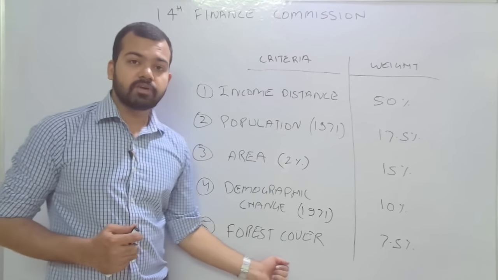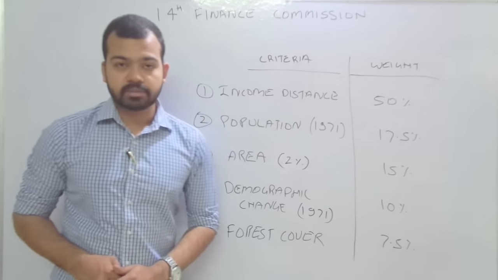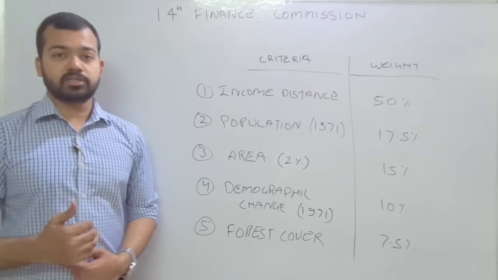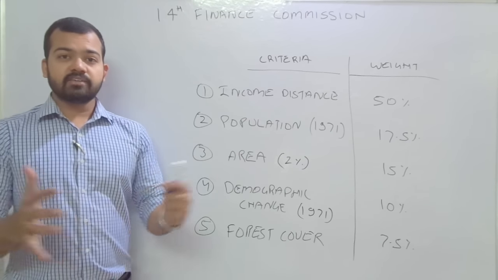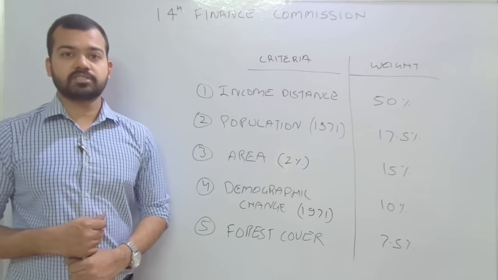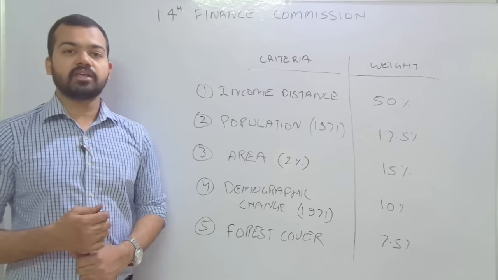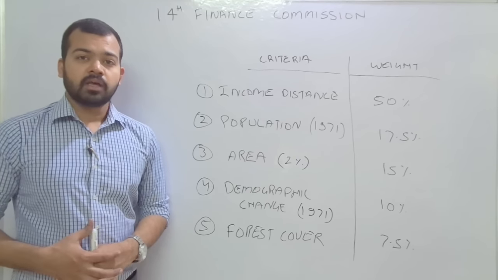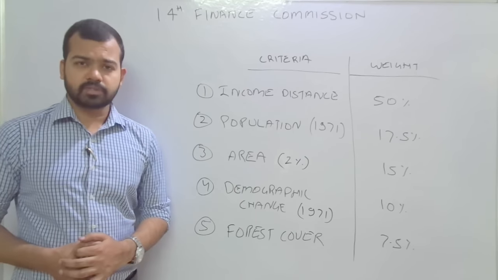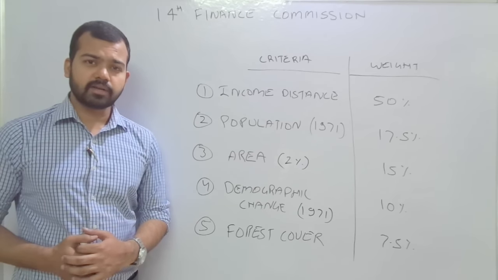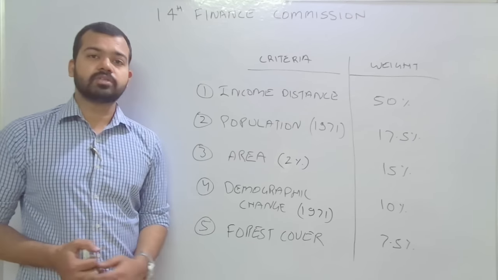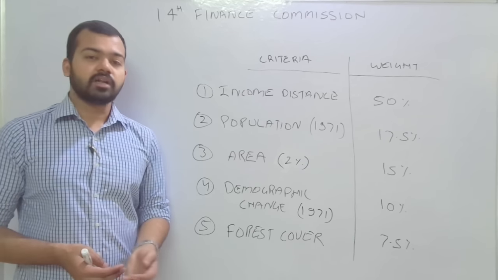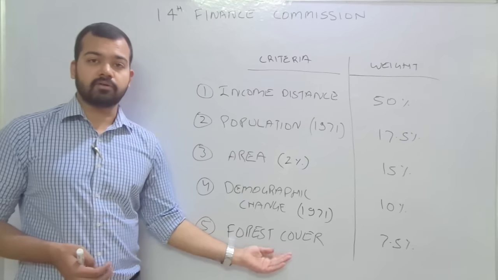Now the last one, the innovative factor included by this Finance Commission, that is forest cover. 7.5% is the weightage given to the forest cover. Area wise, Madhya Pradesh has the highest forest cover in our country, but the densest and highest figure for forest cover areas was Arunachal Pradesh. So according to the forest cover data, these states are losing out. It means we need to give some amount of allocation to maintain the forest cover of these states.